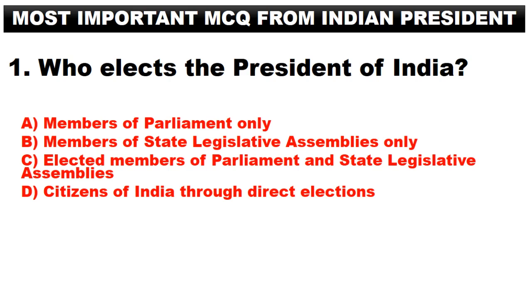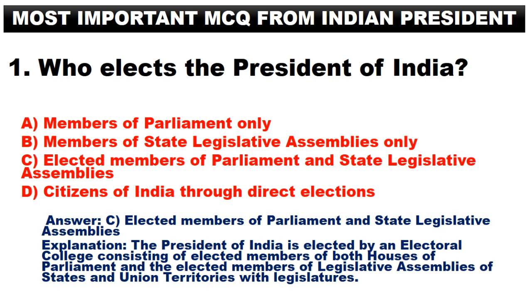Who elects the President of India? A. Members of Parliament only. B. Members of state legislative assemblies only. C. Elected members of Parliament and state legislative assemblies. D. Citizens of India through direct elections. Answer. C. Elected members of Parliament and state legislative assemblies.